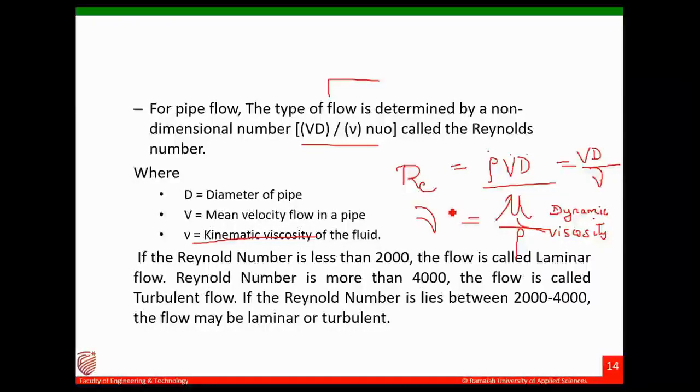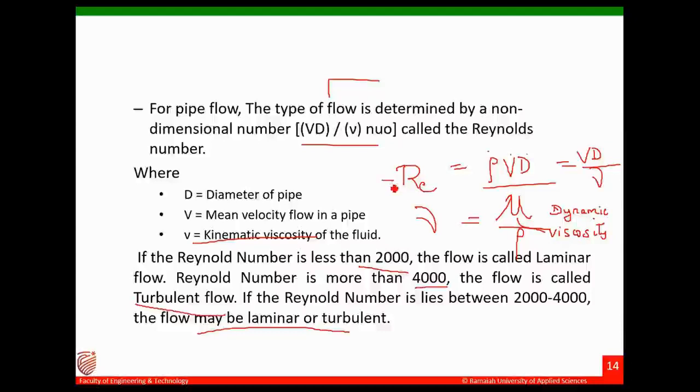Now if the Reynolds number is less than 2000, then the flow is called laminar. If it is between 2000 to 4000, then you call it transition. And if it is greater than 4000, then you call it turbulent flow.